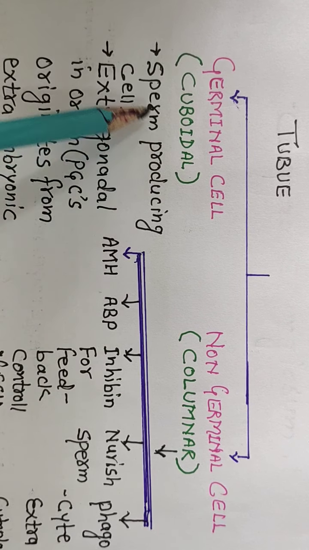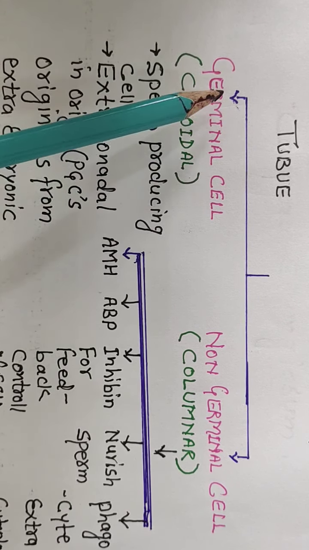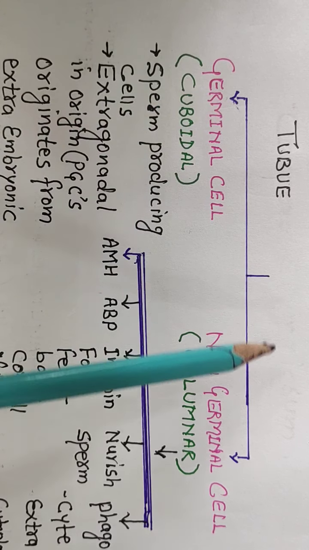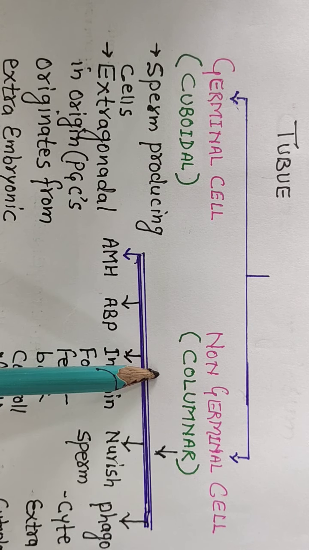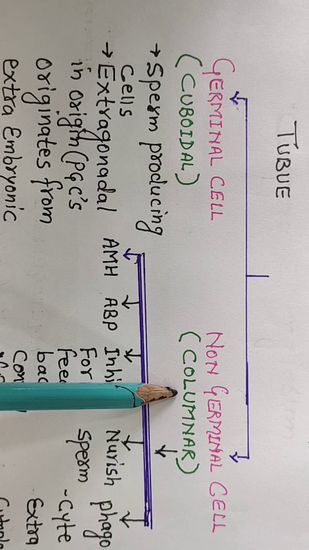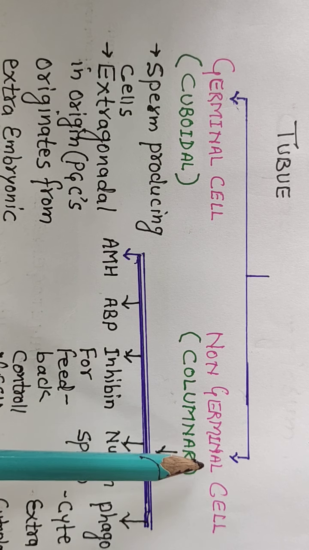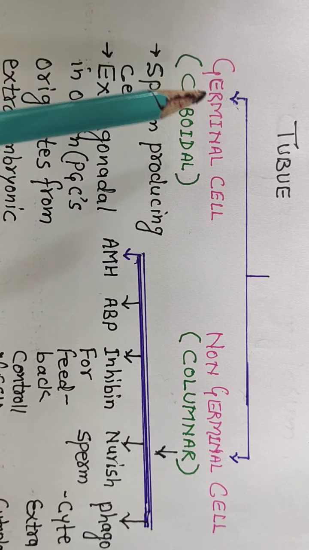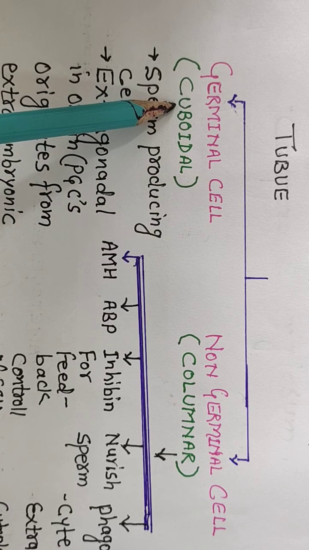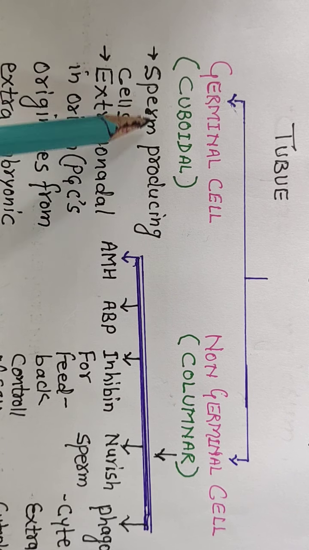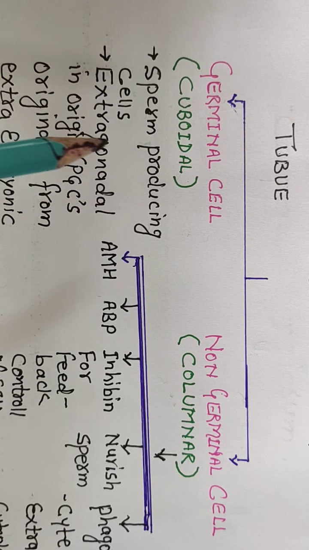As we have discussed, there are germinal cells and non-germinal cells. Non-germinal cells are columnar cells, which are called Sertoli cells, and germinal cells are cuboidal cells, which are sperm producing cells.